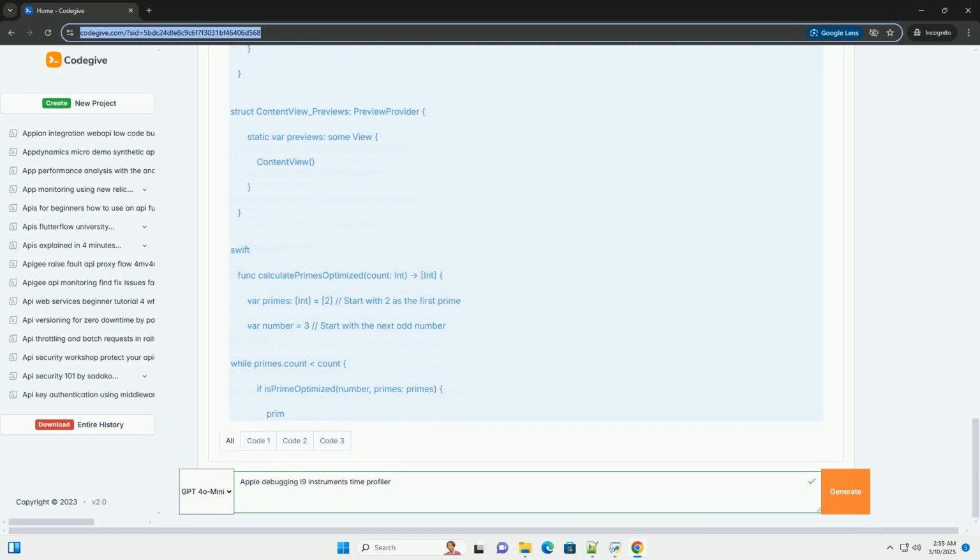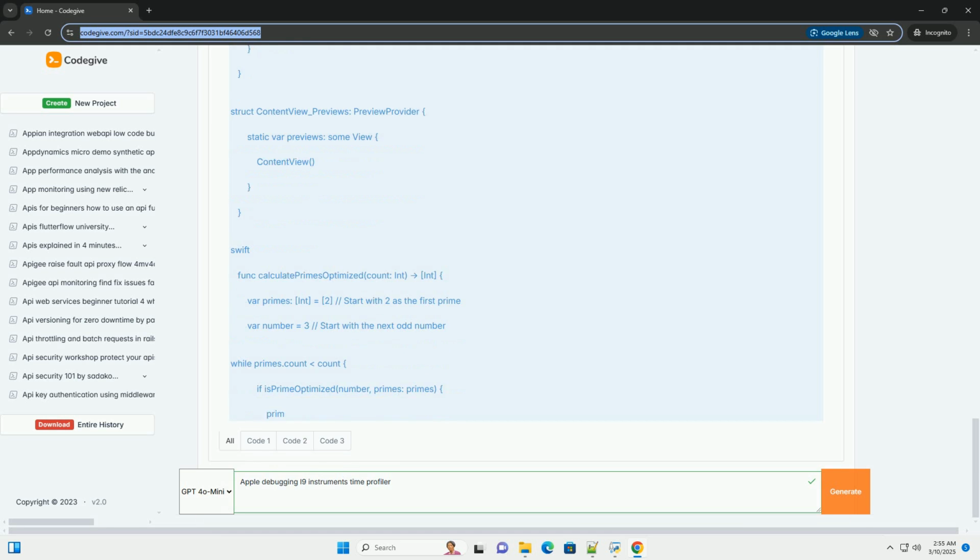Verify dSYM files. The dSYM files, debug symbol files, contain the symbol information. Ensure they are present and correspond to the build you are profiling. They are often found in the derived data folder or in the products directory within your project. Symbolicate manually: you can attempt to symbolicate the data manually. This is complex and not usually necessary with a properly configured project.